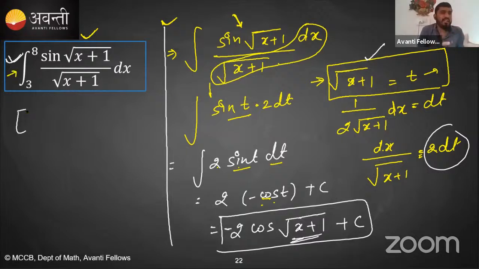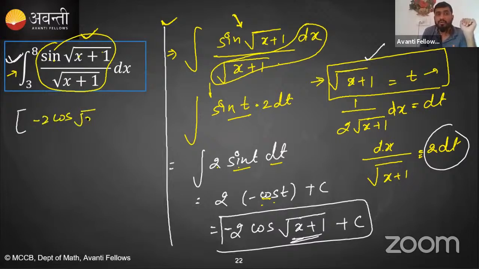Now, okay, go back to this problem. What is the difference? Only we have this limit. So first of all, yes, we have to integrate this one. So the integration of sine root x plus 1 upon root x plus 1 is minus 2 cos root x plus 1. Yes or no? 3 to 8. Now apply the limit.